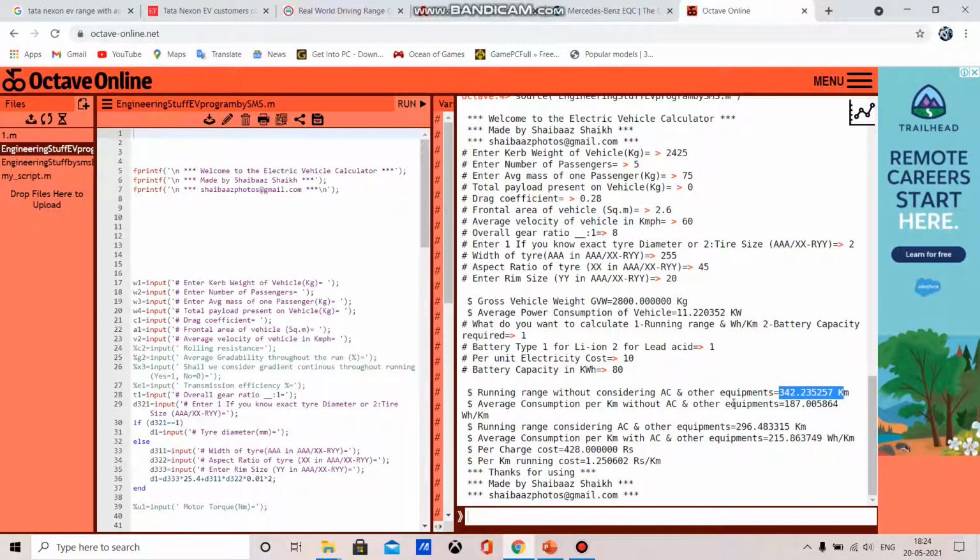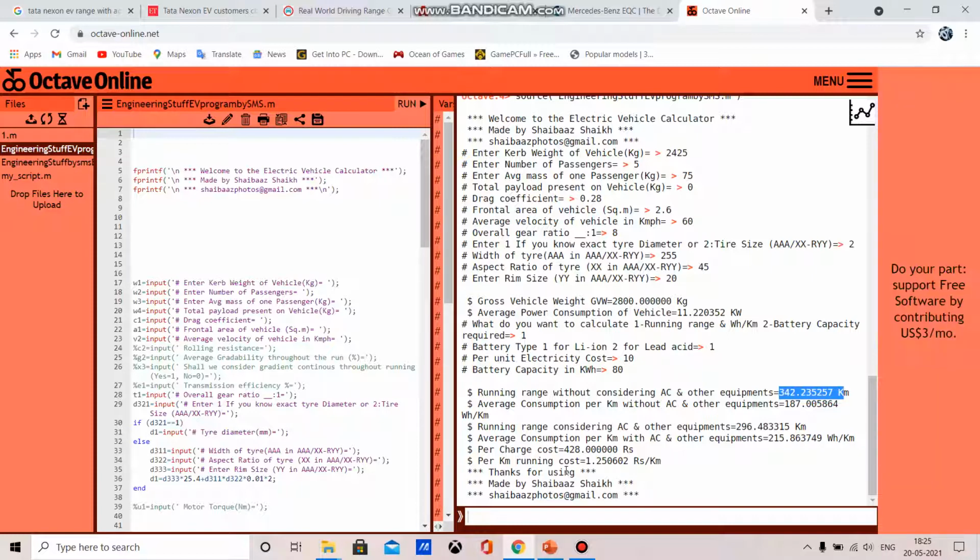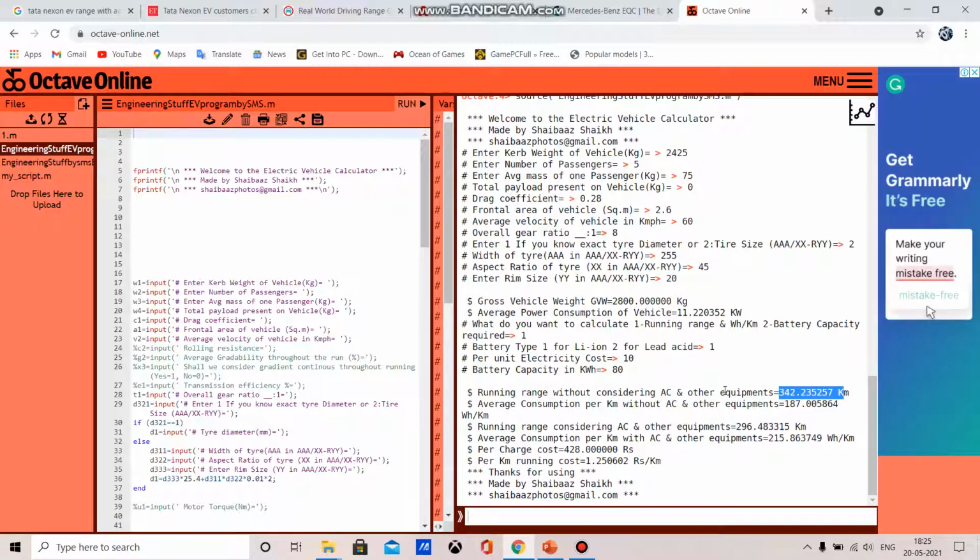So the average consumption is 187 watt hour per kilometer, and with considering AC and other equipment, the range is around 300 kilometer, and the average consumption with AC is 215.86 watt hour per kilometer. Per charge cost is 428 rupees, and per kilometer running cost is 1.2 rupees per kilometer.